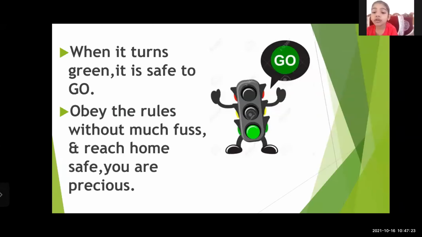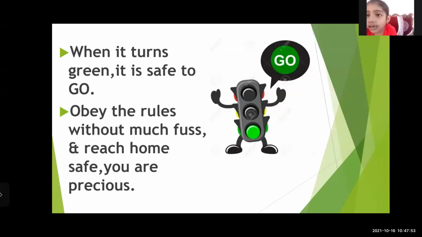We have to stop. And on the yellow sign we have to go slowly. No, on the green sign we have to go. While we see the second sign, that is yellow, we have to get ready on our place only. We have to wait for the green sign. That is the sign of yellow.